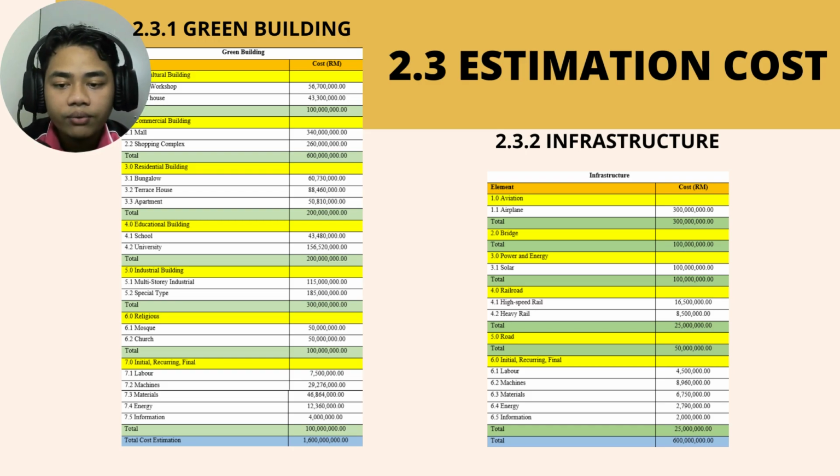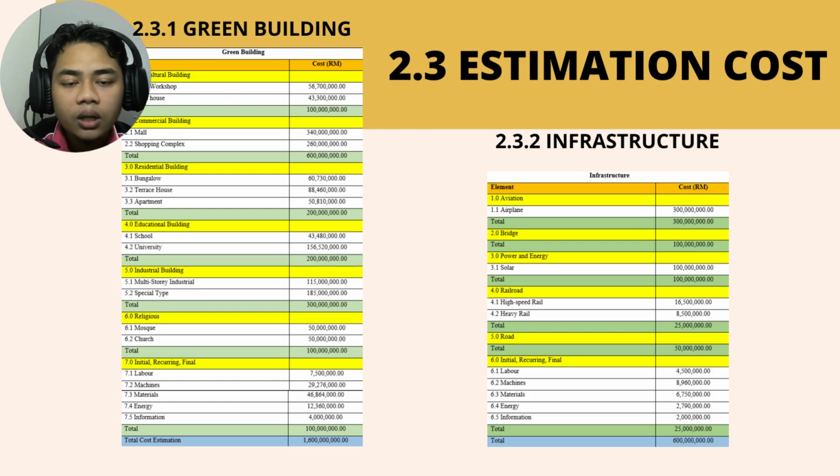And then for initial, recurring, and final, we have 5 points, which is labor with 7,500,000 ringgit, machine 29 million 276,000 ringgit, material with 46 million 864,000 ringgit, energy 12 million 360,000 ringgit, and lastly information, we have 4 million ringgit. So the total cost for initial, recurring, and final is 100 million ringgit. So the total cost estimate for green building is 1.6 billion.